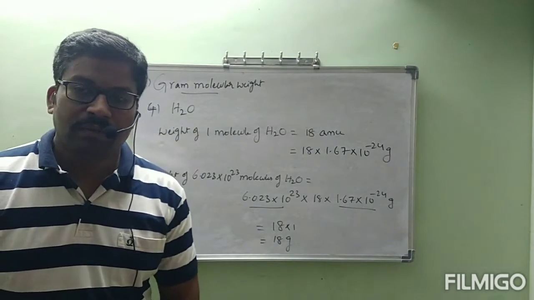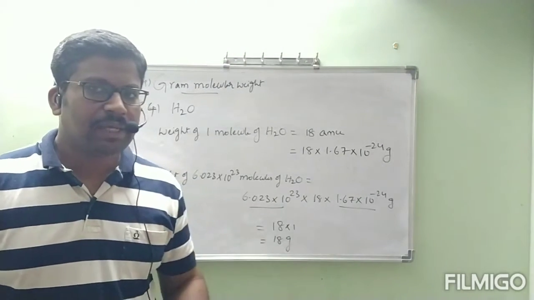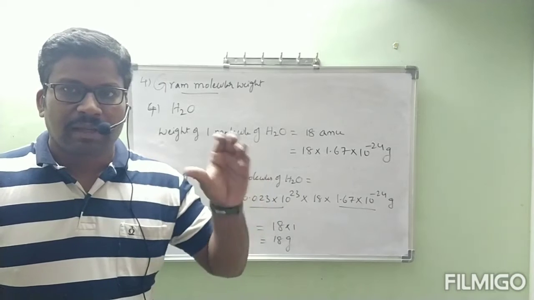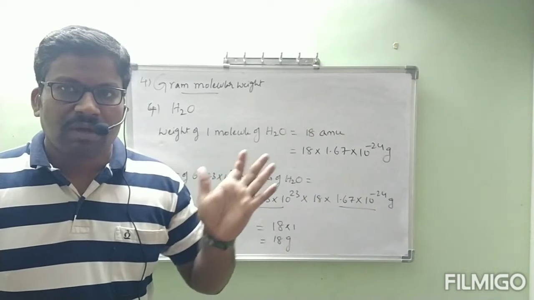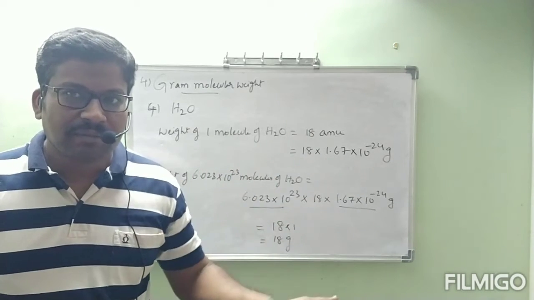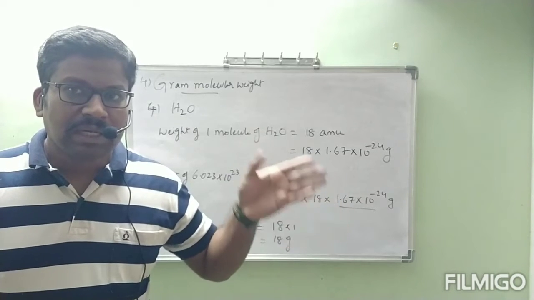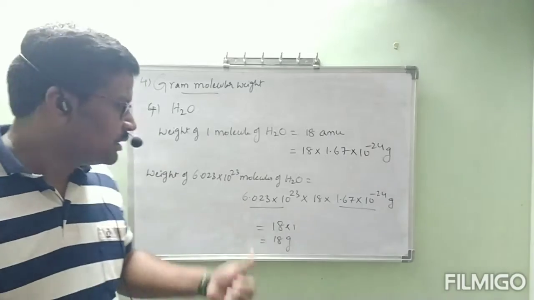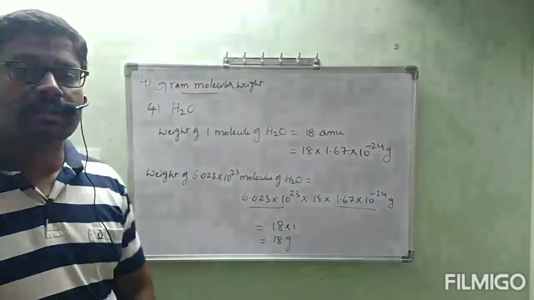Even in our home, if we have water, take some amount of water in a glass and keep it on a weighing machine. If you are able to see 18 grams, the meaning is that 18 grams of water contains how many molecules? 6.023 into 10 power 23 molecules.